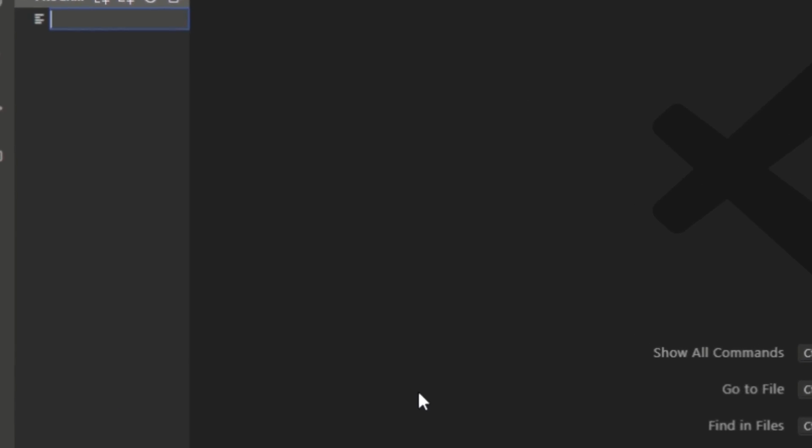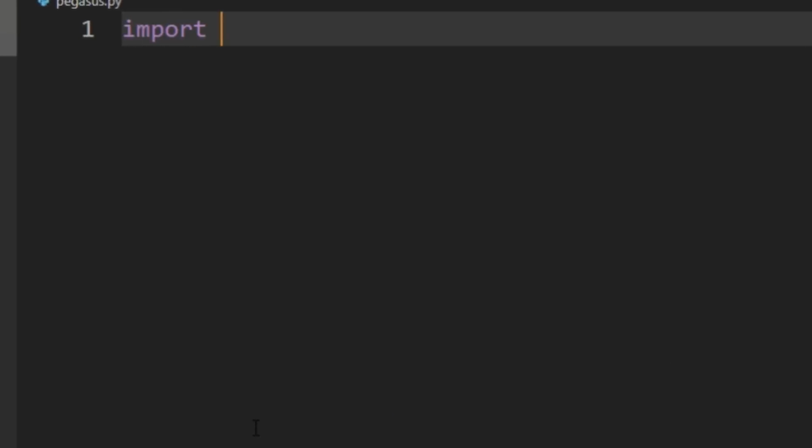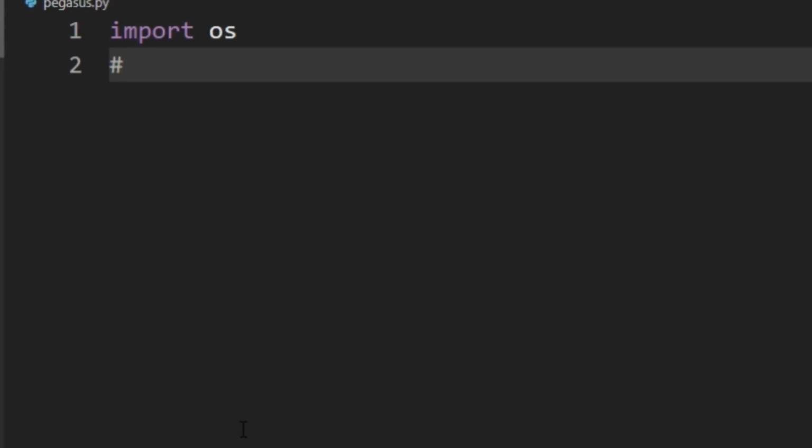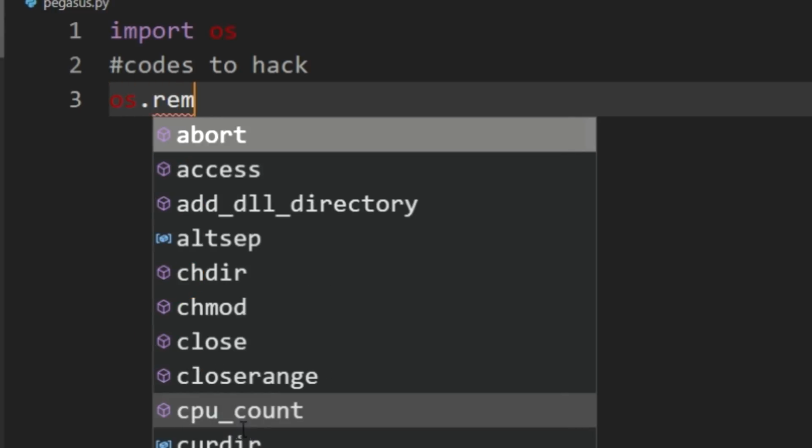Making a program Pegasus.py. And writing 2 lines of code. The hash codes to hack is the area where the spyware is instructed what to perform, and after following the instructions it gets automatically deleted.